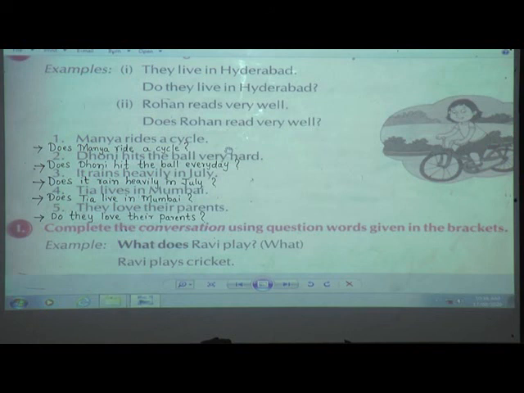Can you see how I have used does and do? Okay, so we are going to use does when the subject is he, she, it or subject in the third person, and we are going to use do when it is I, we, you, they or any plural subject.